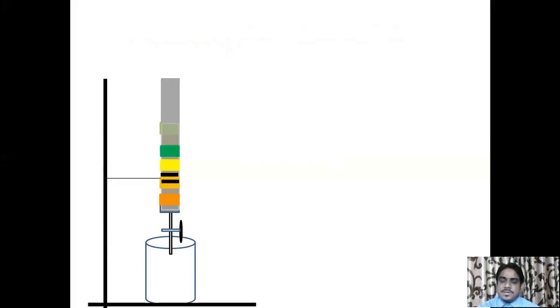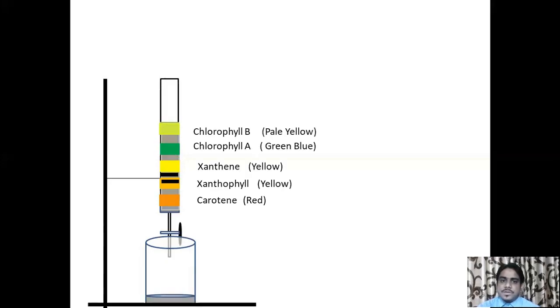Using this technique, Michael Sweat separated 5 plant pigments, namely chlorophyll A, chlorophyll B, xanthine, xanthophyll, and carotene. All these plant pigments are separated by changing the mobile phase and changing the flask. Because of passing the mobile phase, plant pigments are separated.